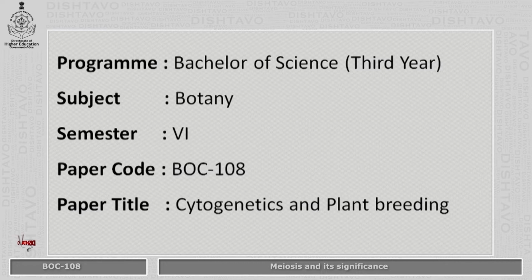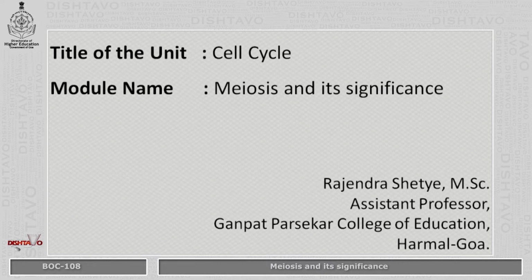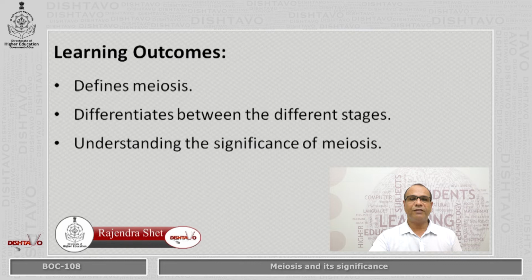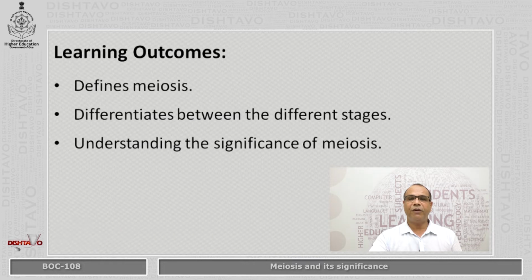Program Bachelor of Science, third year, Subject Botany, Semester 6, Paper Code BOC 108, Paper Title Cytogenetics and Plant Breeding. Title of the unit: Cell Cycle. Module name: Meiosis and its significance. Outline: Meiosis and its stages, significance of meiosis. Learning outcomes: defines meiosis, differentiates between the different stages, and understands the significance of meiosis.